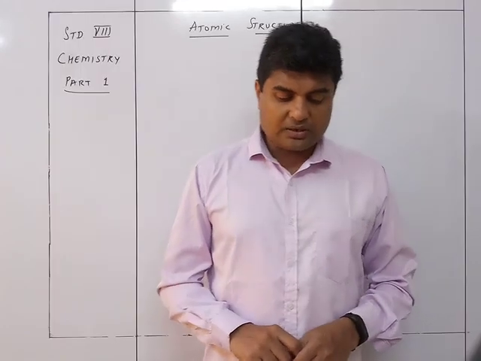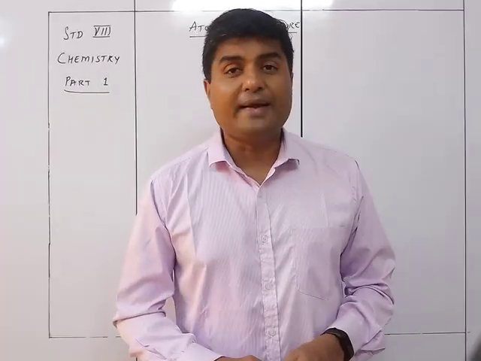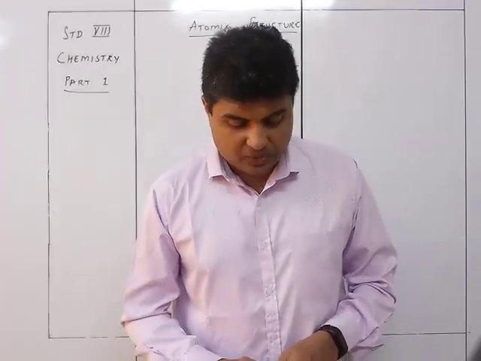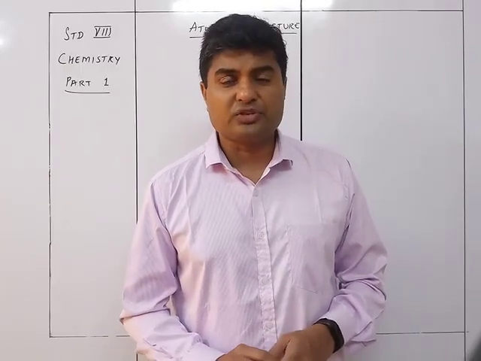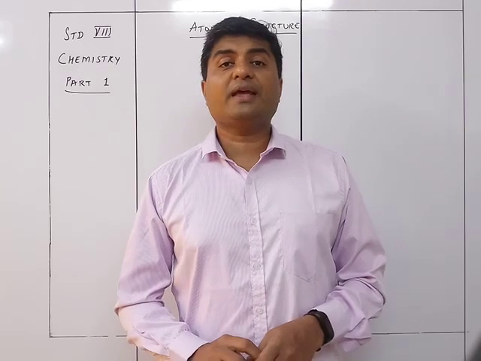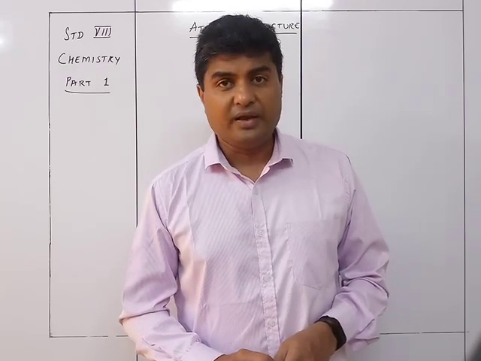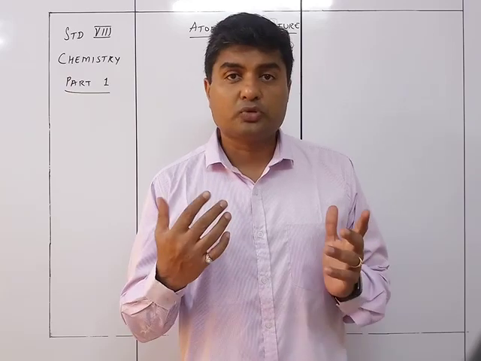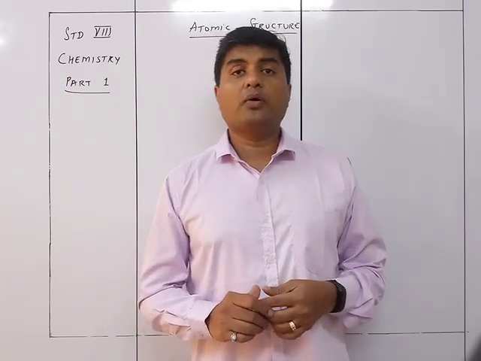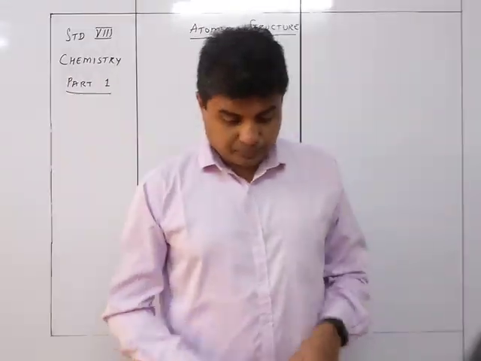It was later on John Dalton, who is one of the most famous scientists for atomic structure research. He gave his atomic theory, and that changed the thought process of the people about the word atom.